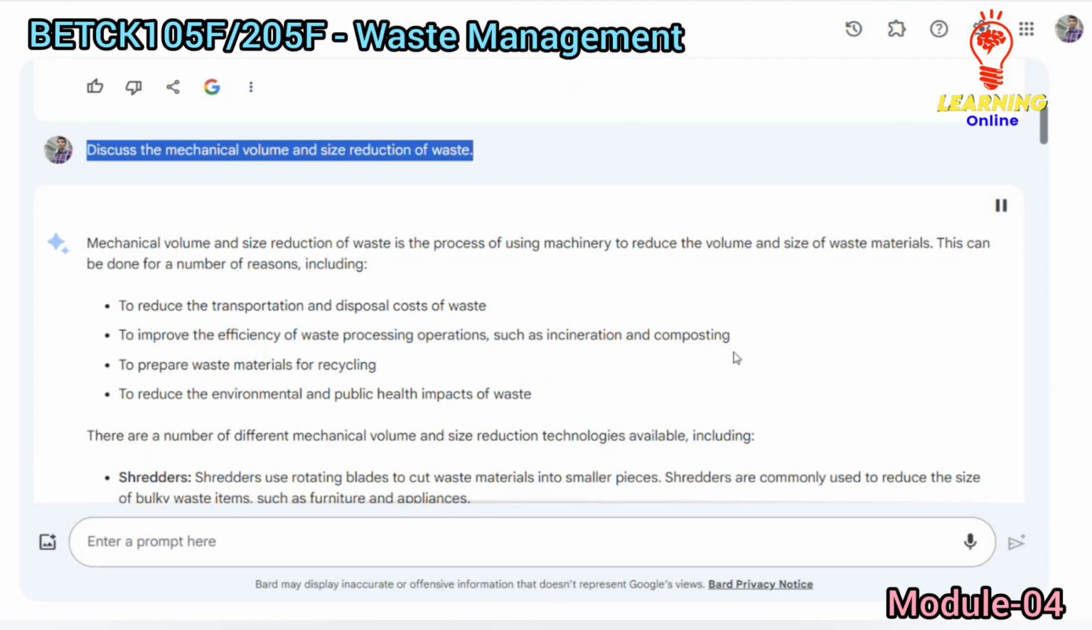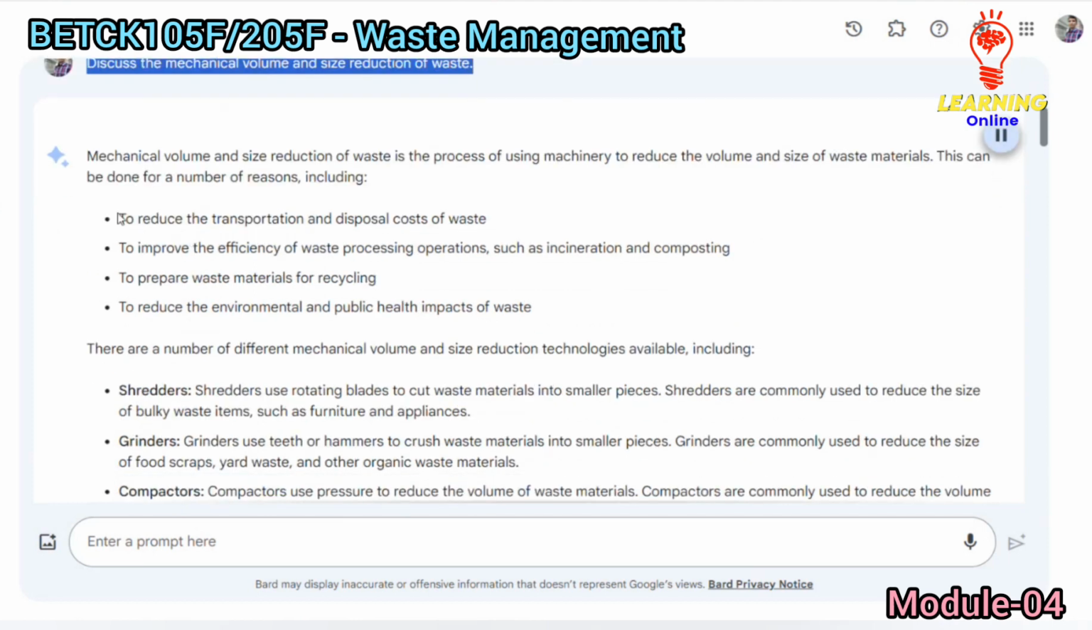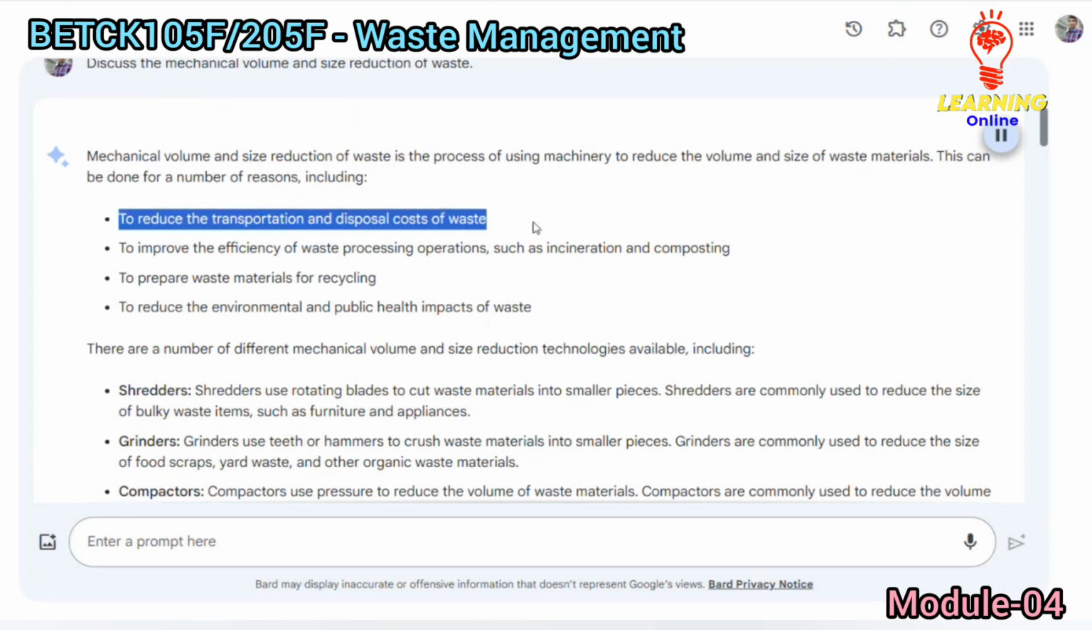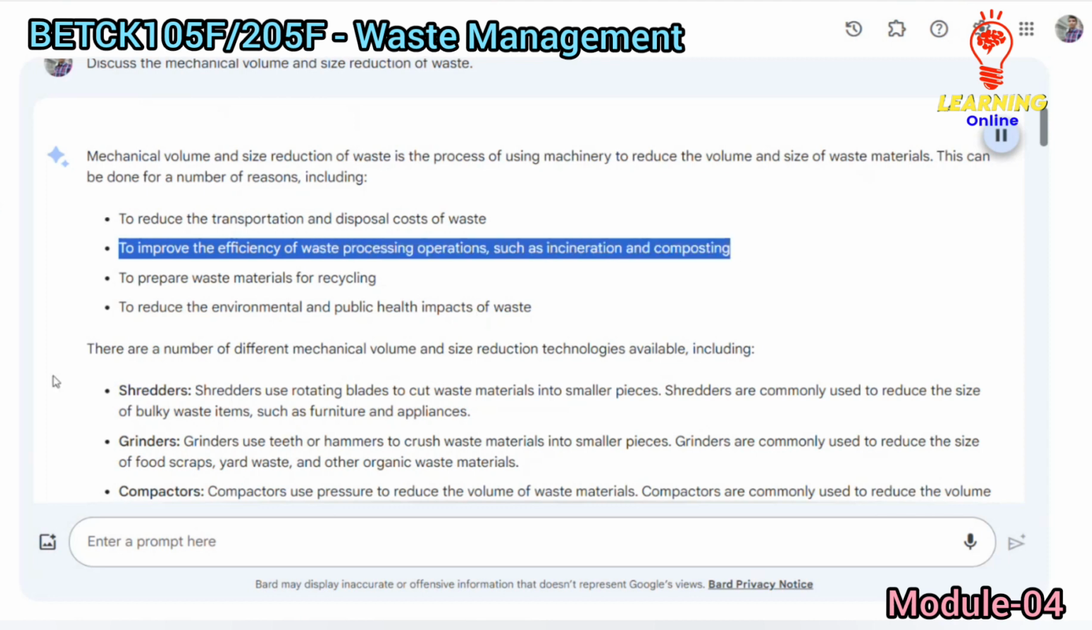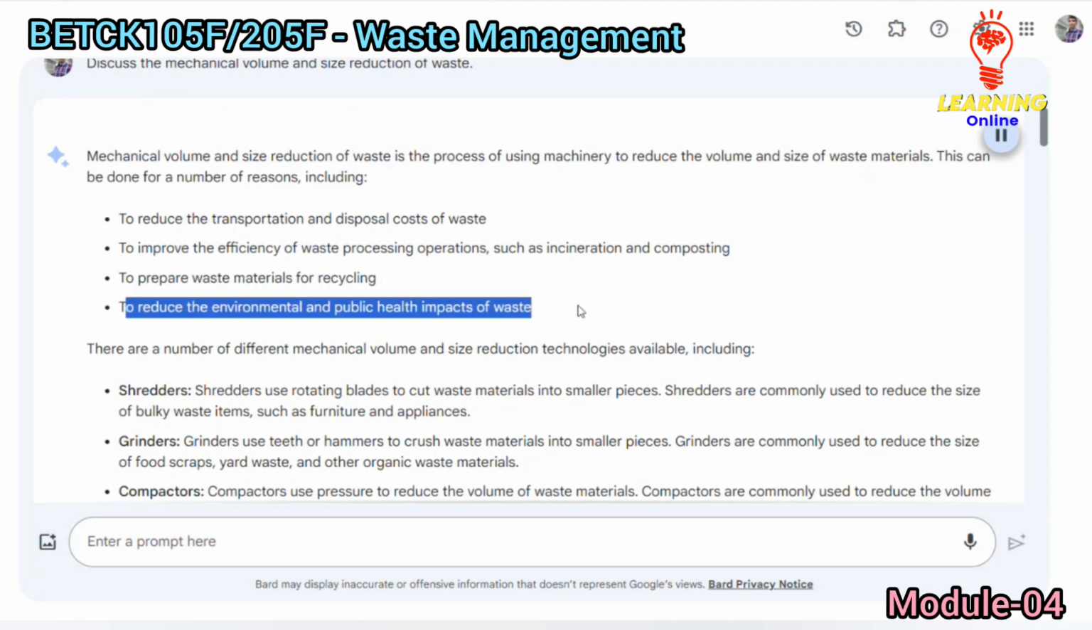Mechanical volume and size reduction of waste is the process of using machinery to reduce the volume and size of waste materials. This can be done for a number of reasons, including to reduce the transportation and disposal costs of waste, to improve the efficiency of waste processing operations, such as incineration and composting, to prepare waste materials for recycling, and to reduce the environmental and public health impacts of waste.